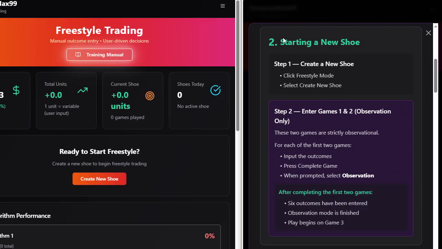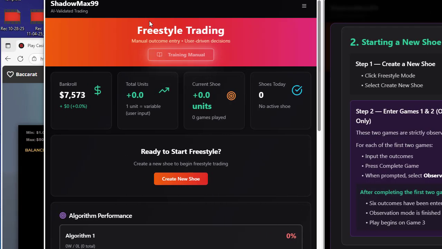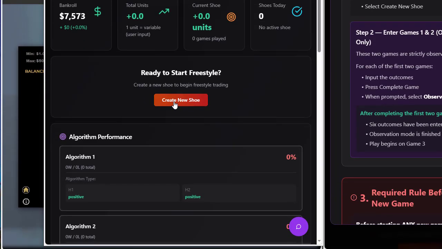First thing we're going to do, where it says number two, but first, start a new shoe. Step 1, create a new shoe. So when you go into the freestyle trading screen, you're going to click this, create new shoe.